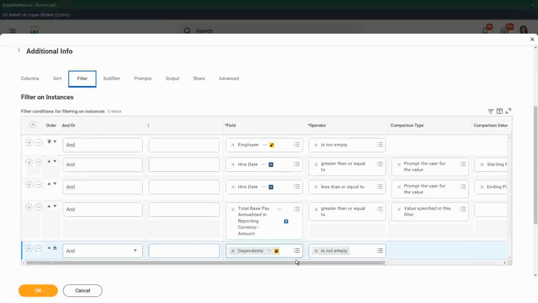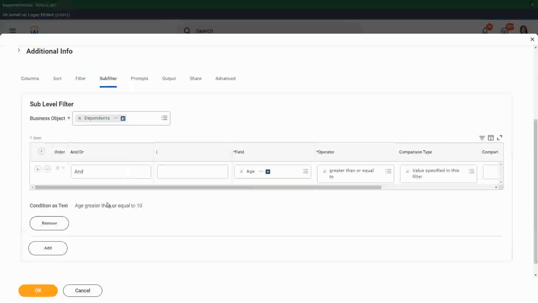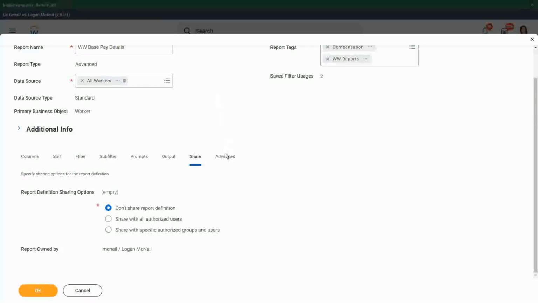Okay, so again this one holds. Our statement holds that in the filter we will only have fields from the primary business object. In the subfilter we will have fields from the related business object. Now, once we are done with that, let's share this report with other people.